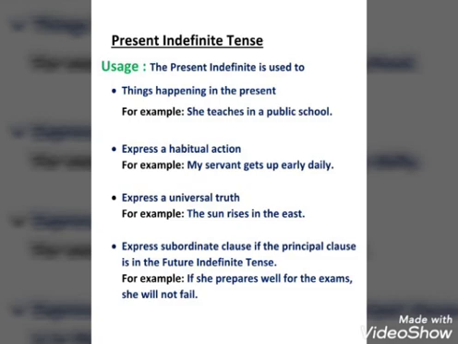In the principal clause we use future indefinite tense, and in the subordinate clause we will use present indefinite tense. For example, if she prepares well for the exams, she will not fail.